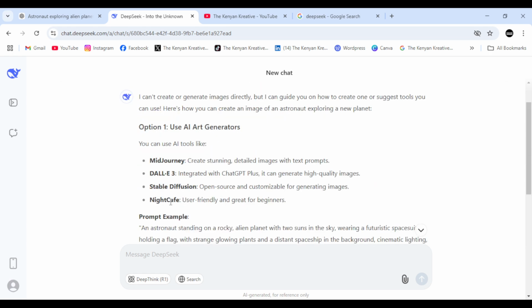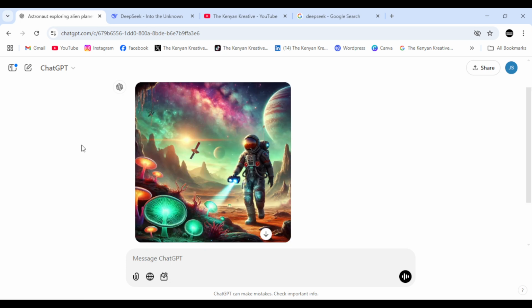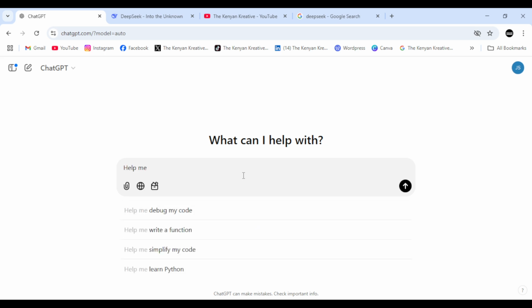Alright, so I think that's quite a major difference, that ChatGPT has the capability to create an image, of course based on the fact that DALL-E has been incorporated inside ChatGPT. Alright, so that's difference number one. All right, so let's go to number two and try to do what? To code. So help me.